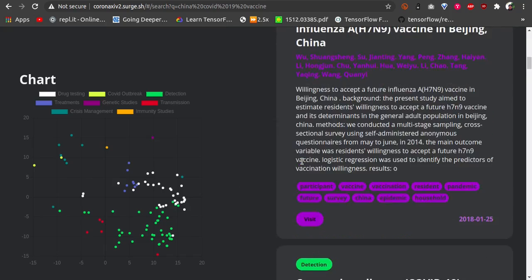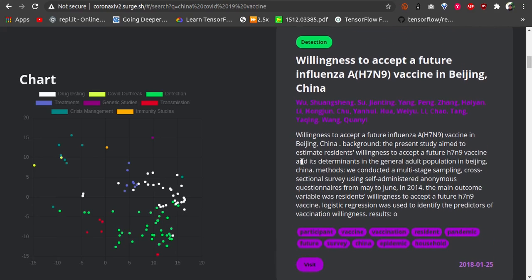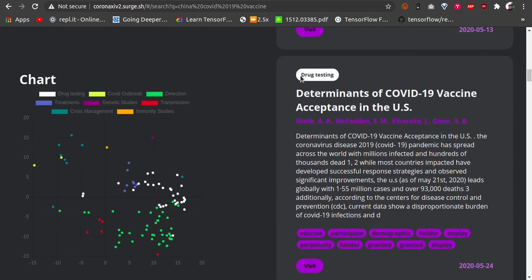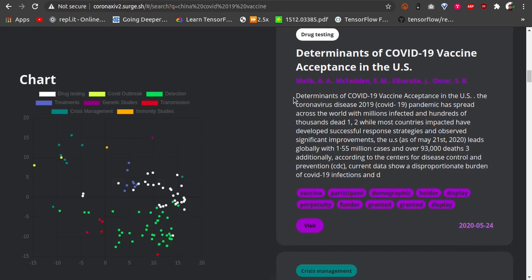If you see one individual paper at a time, you can see that they all belong to a particular topic. For example, this paper belongs to the detection category, this one as well. Then there is one on drug testing. We have provided an excerpt of the paper and we have also identified keywords from the paper.